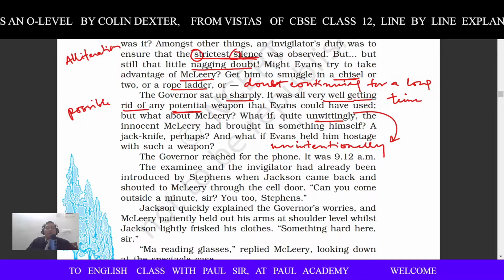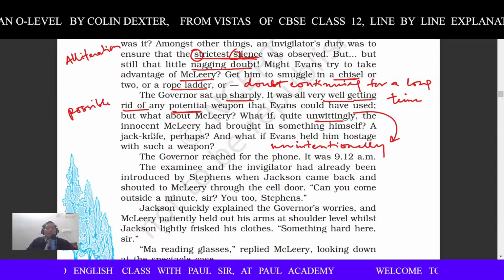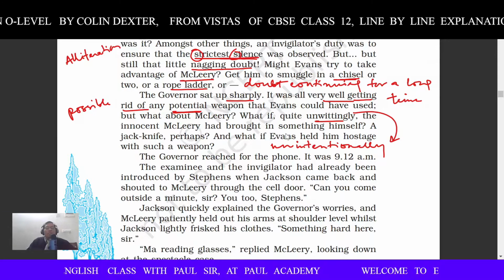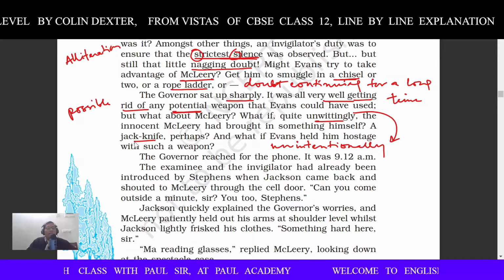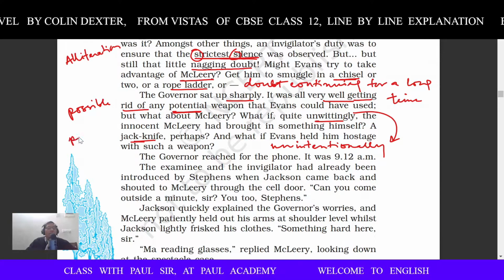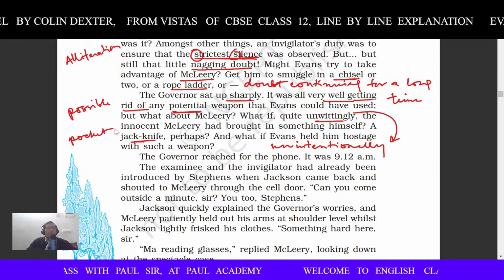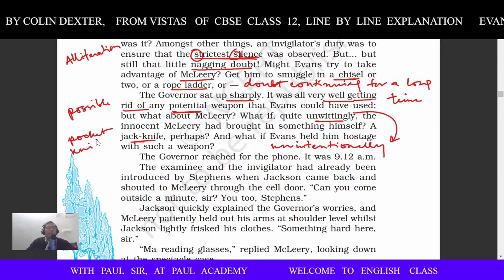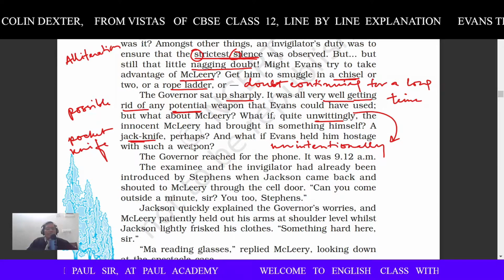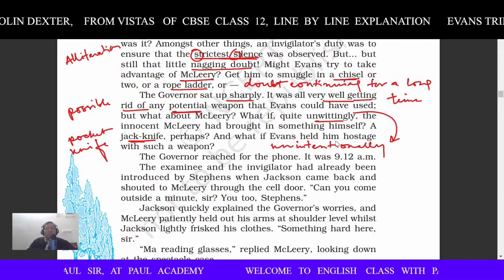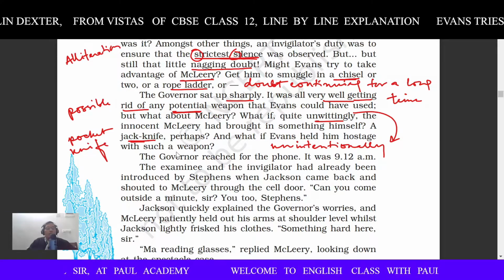Unwittingly, if quite unwittingly the innocent McLeery had brought in something himself, a jackknife, perhaps. A jackknife is a small pocket knife, right? P-O-C-K-E-T, pocket knife, K-N-I-F-E, right? Small pocket knife, like a Swiss knife, no? Perhaps. And what if Evans held him hostage with such a weapon?